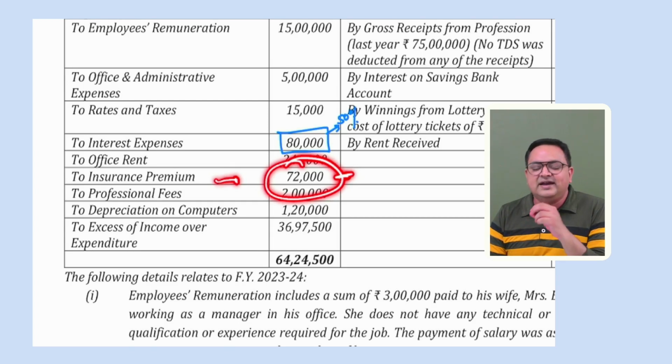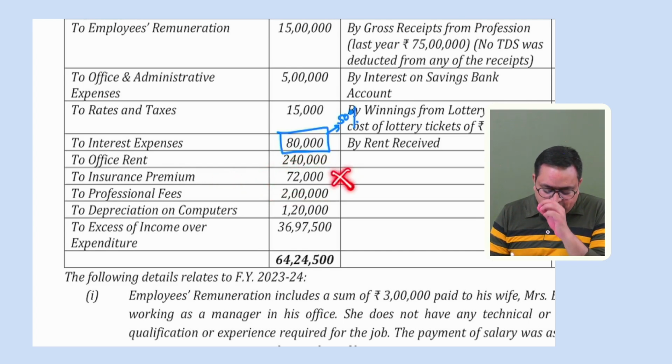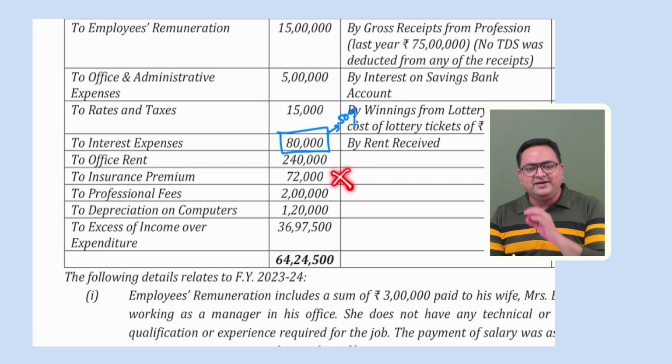It is for the assessee and his family. First of all, it is a personal expense. Disallowed. The 70,000 would not be allowed because it is a personal expense, right? Okay. So while computing PGBP, disallowed.